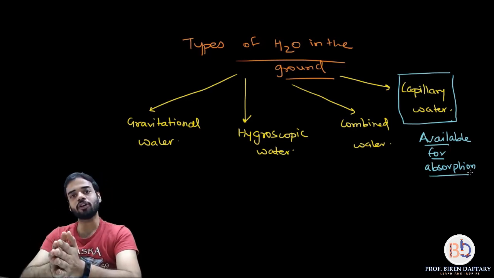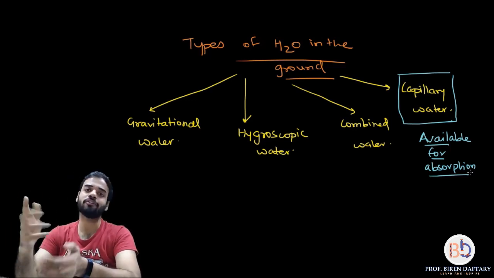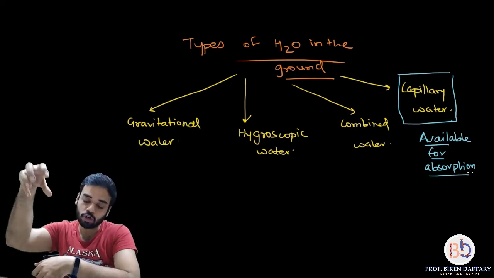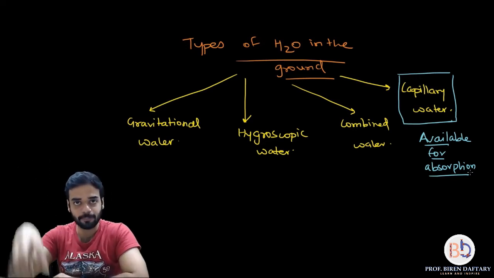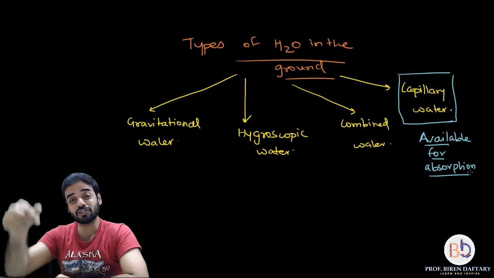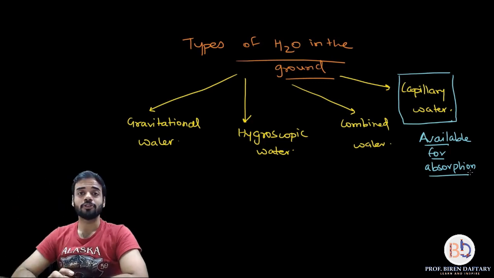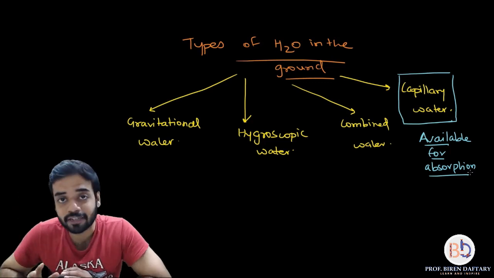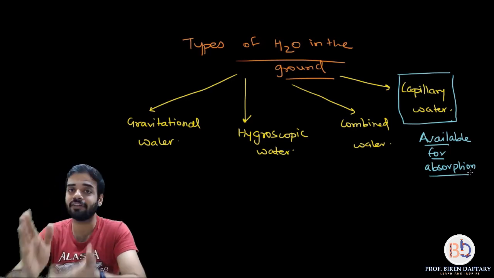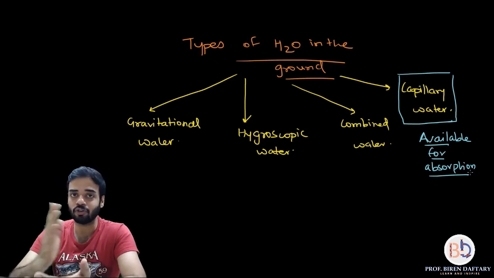See, the roots also grow deeply inside the soil, but this gravitational water goes even further. So this is not available to the plants, the roots cannot absorb the gravitational water. So this source is not available.